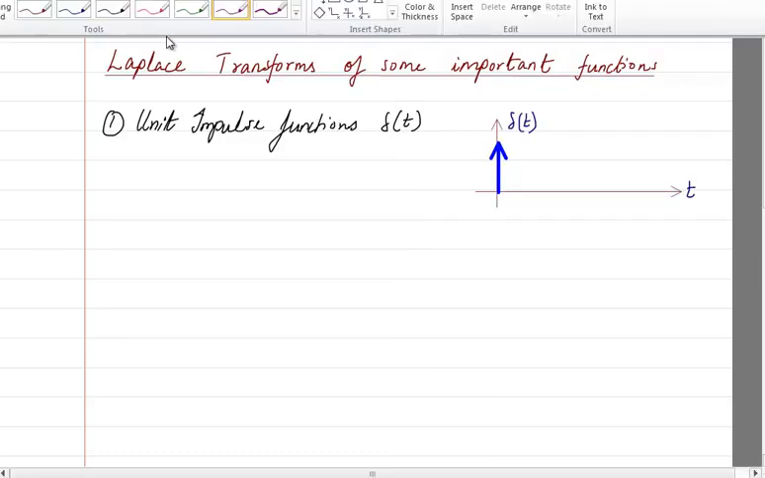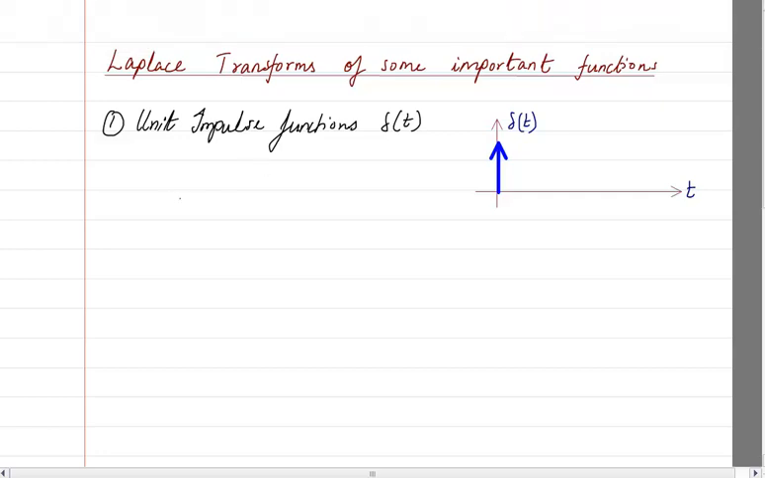Okay, so first we will start from the very first function that we have, which is the unit impulse function. An impulse function only exists at t equal to 0. At all other times it is 0. So what I can write as the definition is that delta t is equal to 0 at t not equal to 0. That is, when t is not equal to 0, its value is 0.